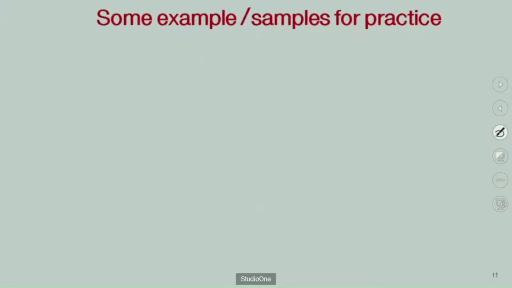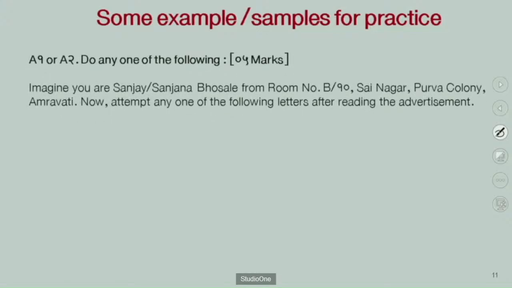Now we are going to learn some examples or samples for this letter writing. We can practice with these examples. In your activity sheet, there is question 5. Write only one letter from the following, and imagine there is given information.